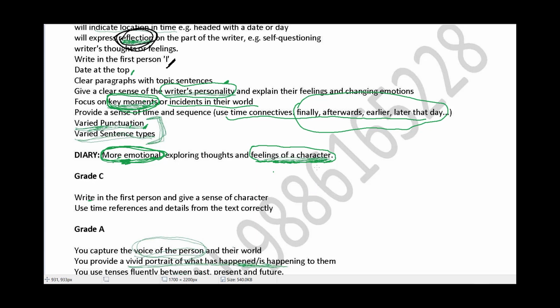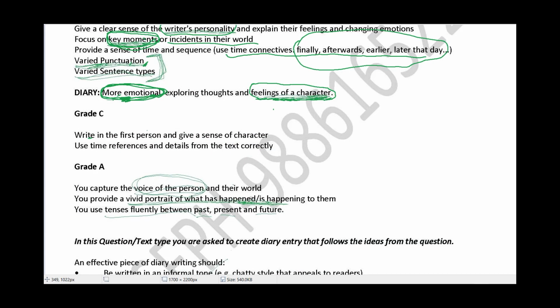And further, here are 2 examples of what people who would tend to get a grade C or a grade A would do. A student who might get a grade C will be able to use first person and will be able to give a sense of character. This is the part here. And those students will also be able to use time references and use details from the text correctly. Now, if you do this bare minimum, you might end up with a C. But if you move ahead and do this bit, the 3 important pillars, you might get A's and A stars. It's not very difficult. All you have to do is just focus and write.